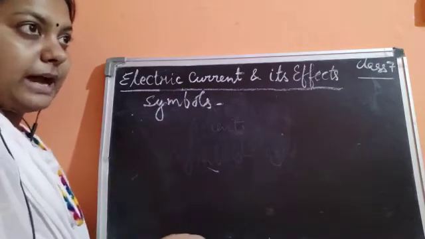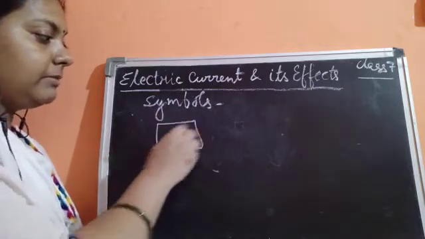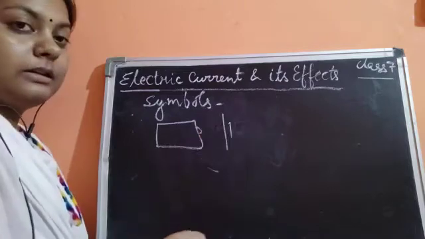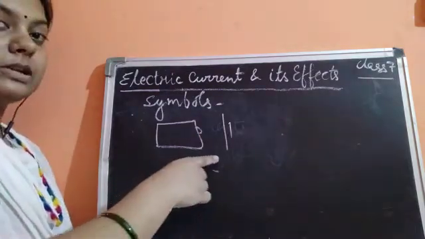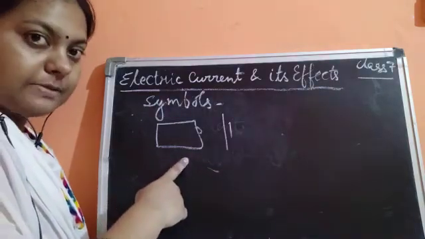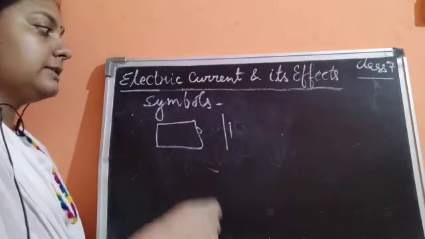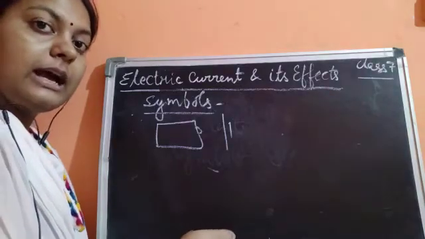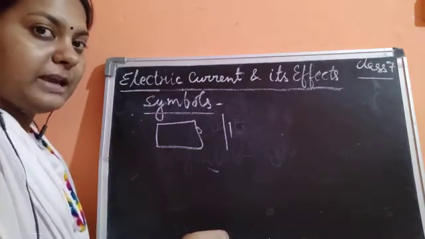Either we draw the circuit using a complete diagram, or we simply use symbols. A symbol is the short way of representing such big diagrams, which consume time.